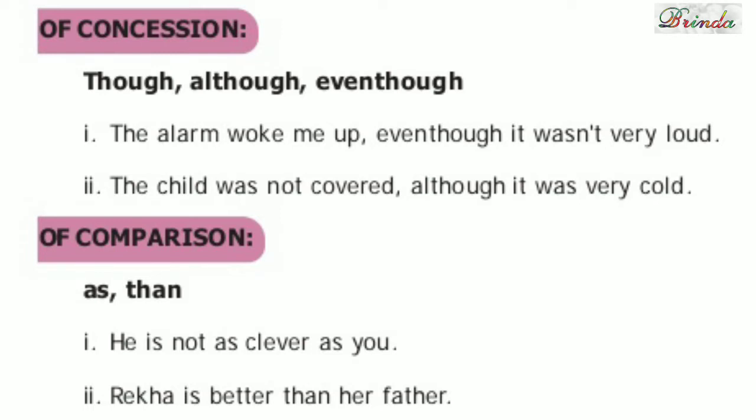The alarm woke me up, even though it wasn't very loud. Second one, the child was not covered, although it was very cold. Next one, of comparison: as, than. For example, he is not as clever as you. Rekha is better than her father.